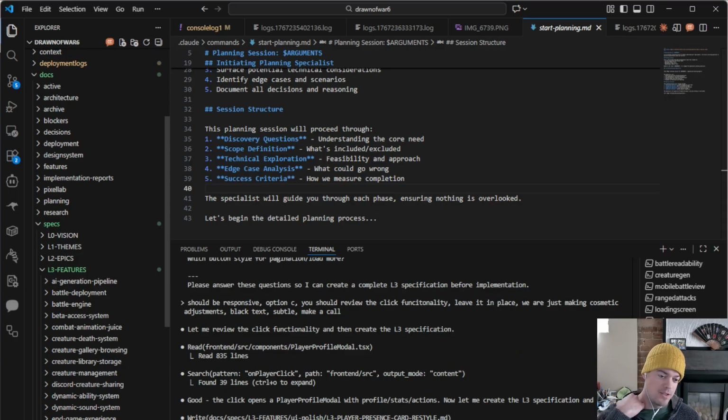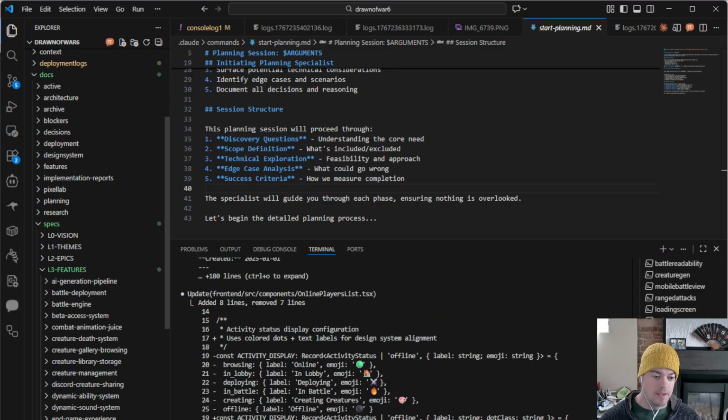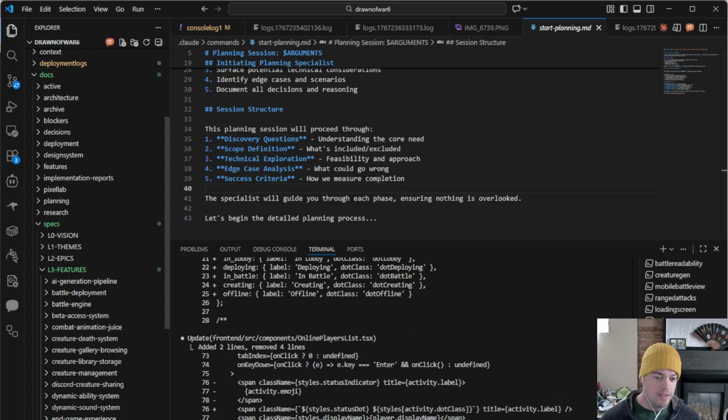Now we have documentation. So if I ever come back to that card, I can say, hey, Claude, what have we done around this card? And it can go look and see, here's some previous work we've done. And building that context history is really important because it helps Claude not tread over previous strategies or things it's tried.